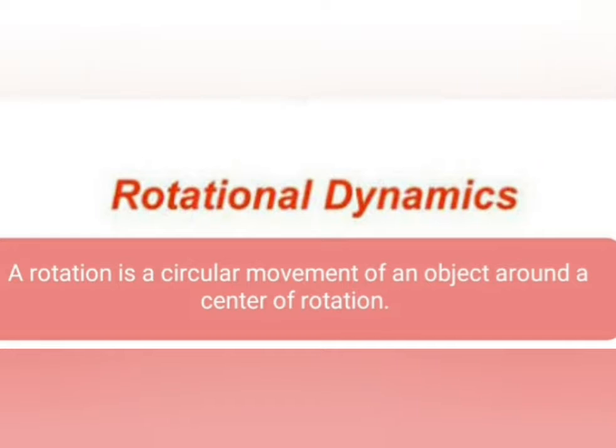So let us understand, students, what it means by rotational dynamics. A rotational motion is a circular movement of an object around a center of rotation. What does it mean? It means we consider any object and rotate it in a circular motion. That object should have its center, and the object should move about its own axis. This is nothing but rotational dynamics.